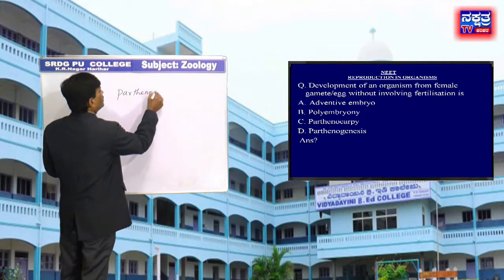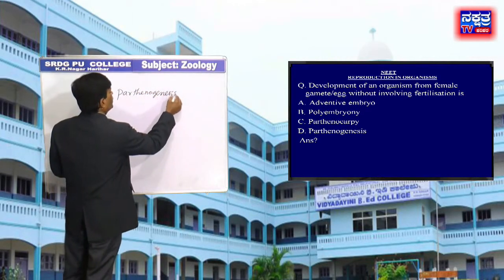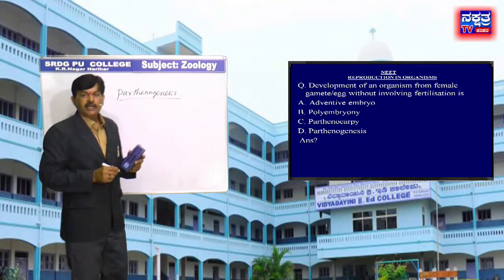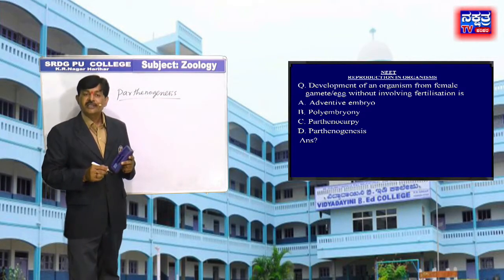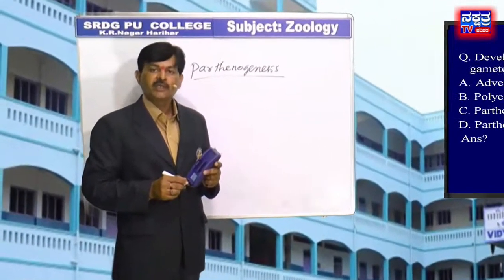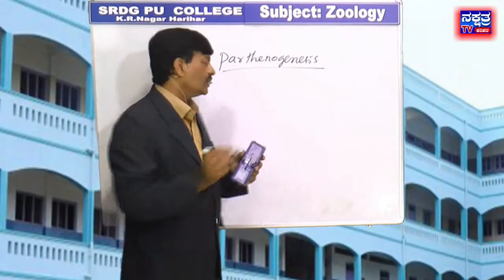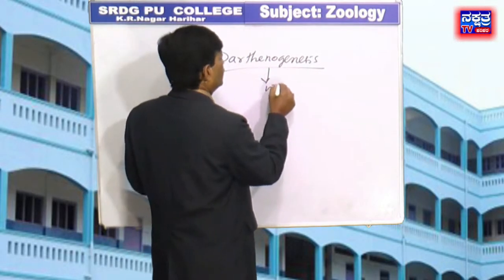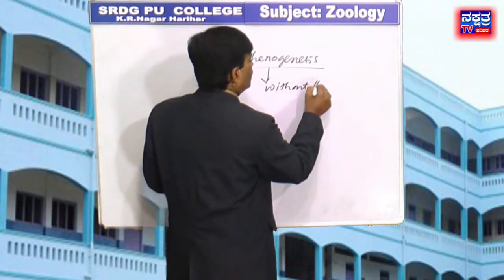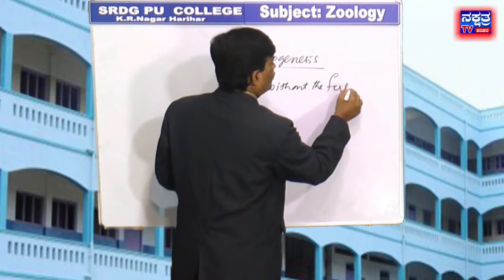In the given options, parthenogenesis. It is a natural form of asexual reproduction in which growth and development of embryo occur without fertilization.